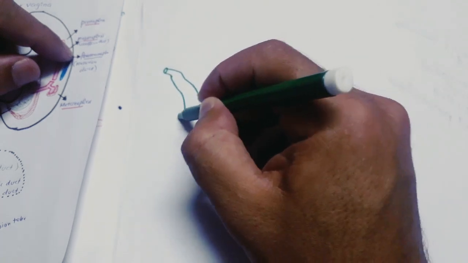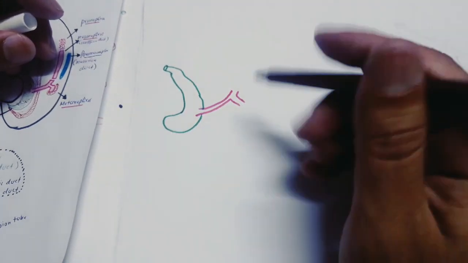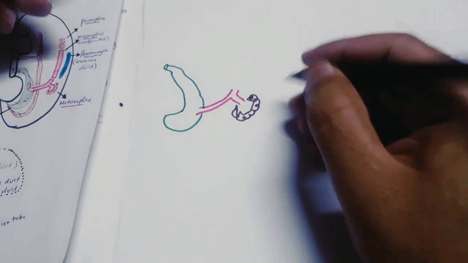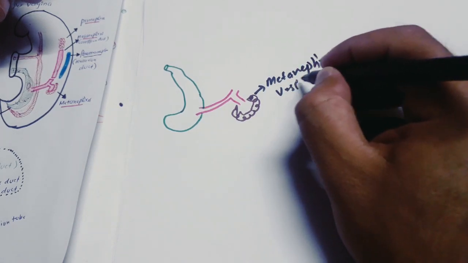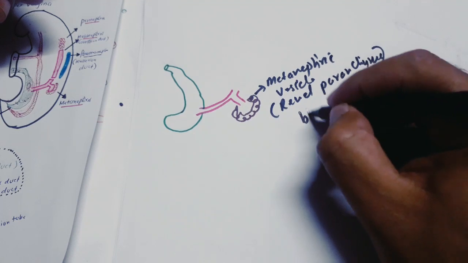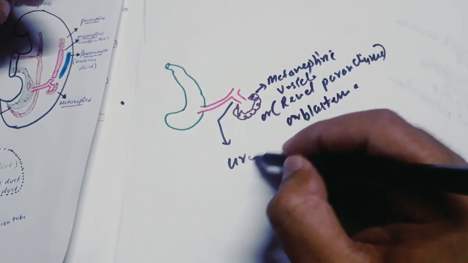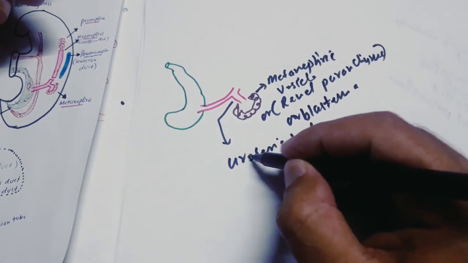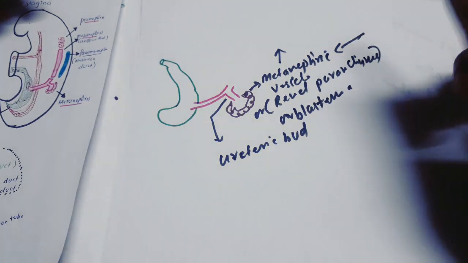This is the cloaca, which is the extension of the hindgut, and to this cloaca the metanephros will open. The metanephros consists of 2 parts. This part is called the metanephric vesicle, which is the mesoderm around this ureteric bud. It can also be called renal parenchyma or blastema. And now this part is the ureteric bud. The metanephric vesicle is actually derived from mesoderm.